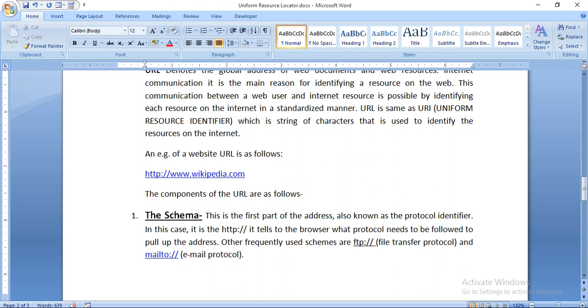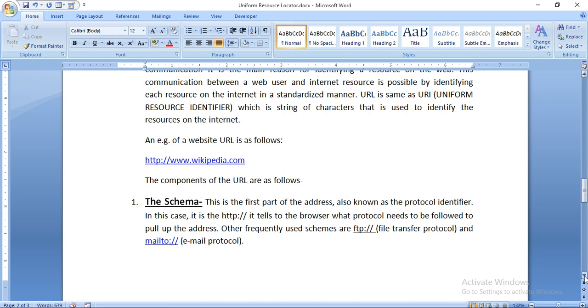In this case it is HTTP. It tells the browser what protocol needs to be followed to pull up the address. Other frequently used schemes are FTP or mailto. FTP is file transfer protocol, and mailto is the email protocol, which only sends mail.